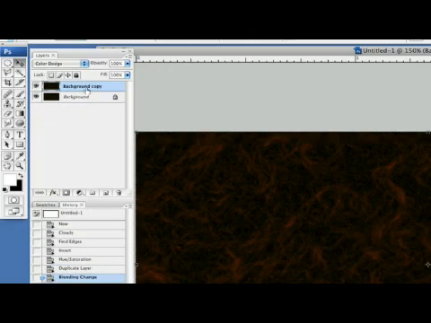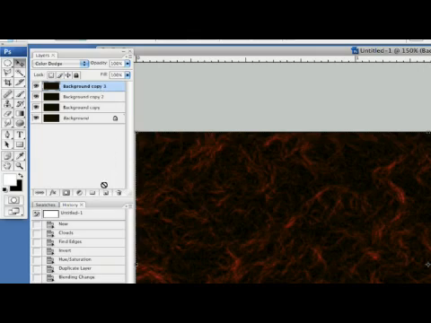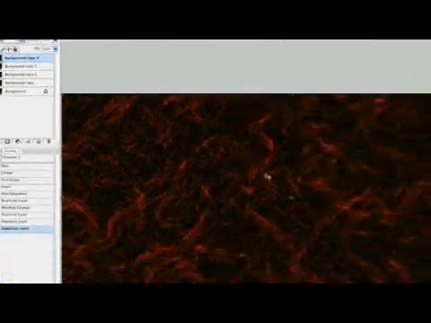That looks good. And what I'm going to do is I'm just going to grab and copy that layer again, and again, and one more time again. There we go. Now we've got some lava-ish color going on here like so.